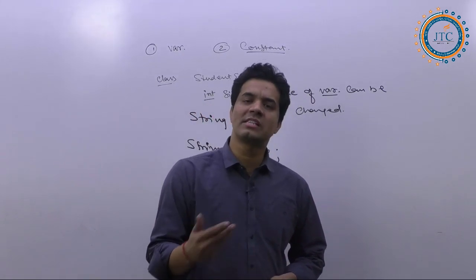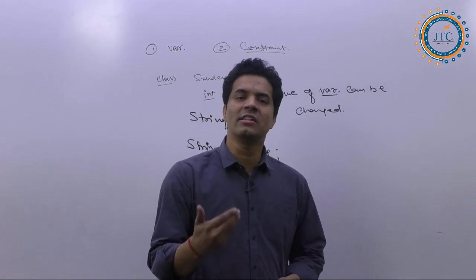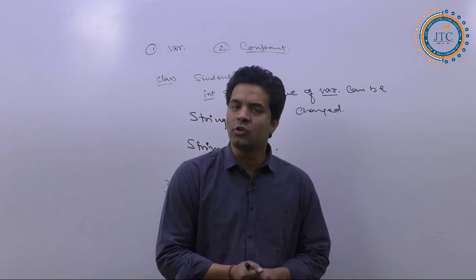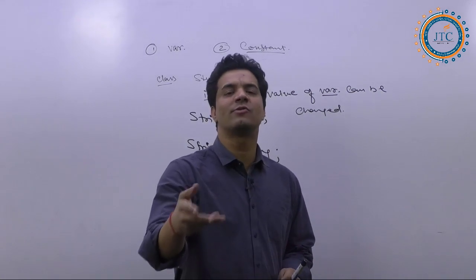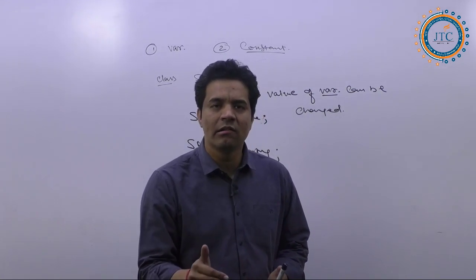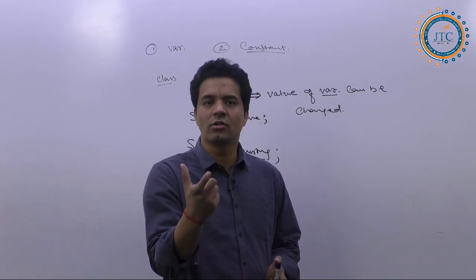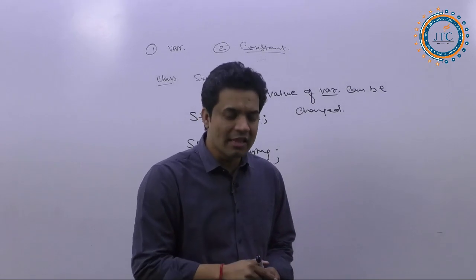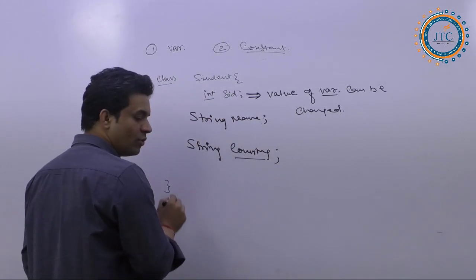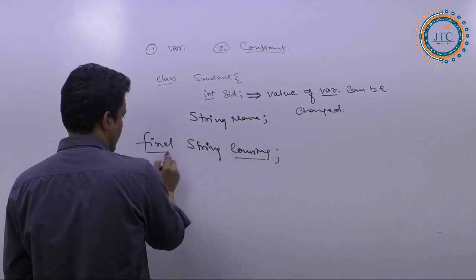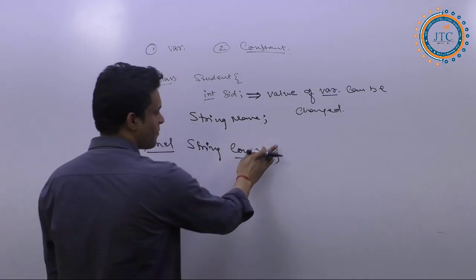So if the country name is the same, why do we need to assign the value again and again? So in Java, when you want to declare a variable with a fixed value, which means the value of that variable is going to be the same, then what I am going to do is declare it as final.